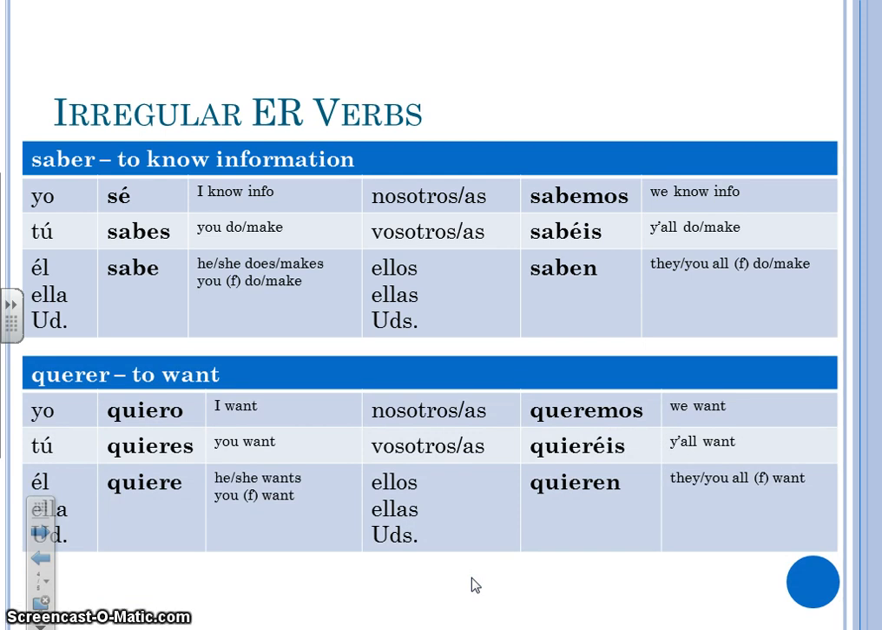This is the verb querer, and querer means to want. And querer is a little weird. It's something that we call a stem changer, and we'll talk about those more in chapter 6 and 7. But it's mentioned in this chapter, and I wanted you to see the verb conjugated that way. So we have quiero, quieres, quiere, queremos, queréis, and quieren.